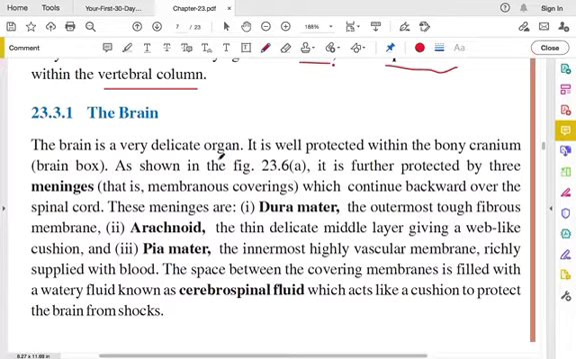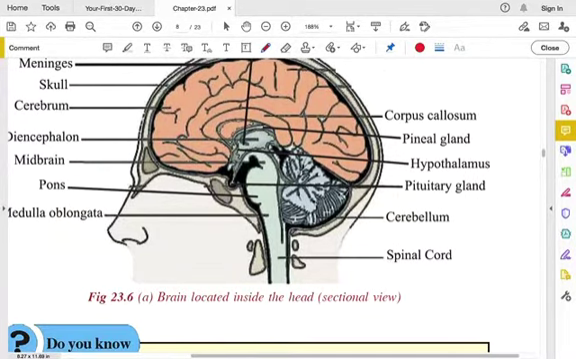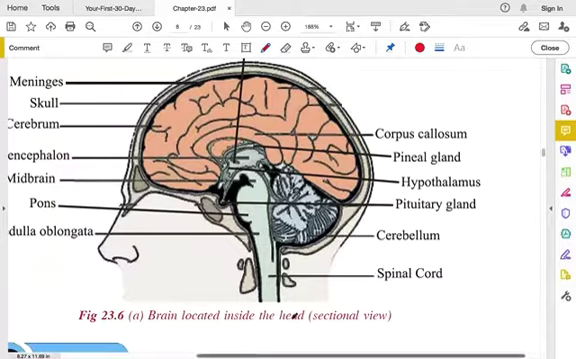Okay, it's very hard, and it is further protected by three meninges. How many meninges? Three. Okay, so meninges are nothing but membranous coverings. They are membranes covering the brain, and they continue backward over the spinal cord. Here you can see the meninges, they continue backward over the spinal cord, here down.